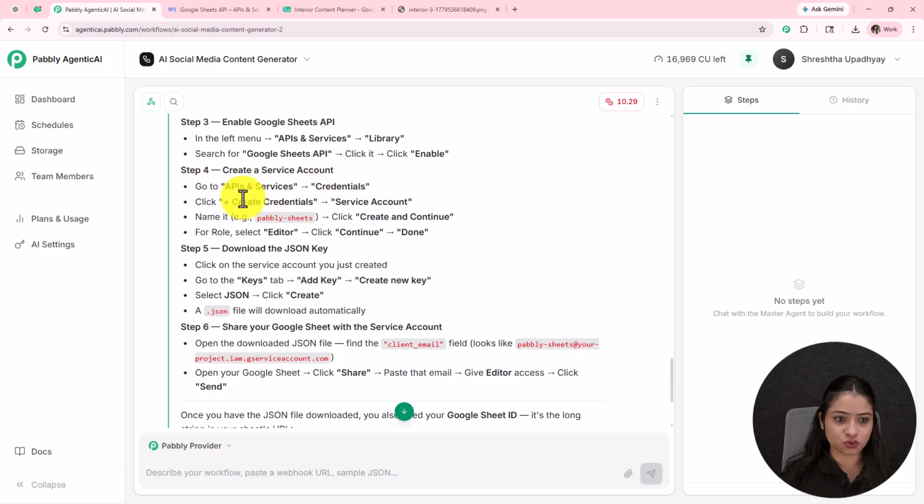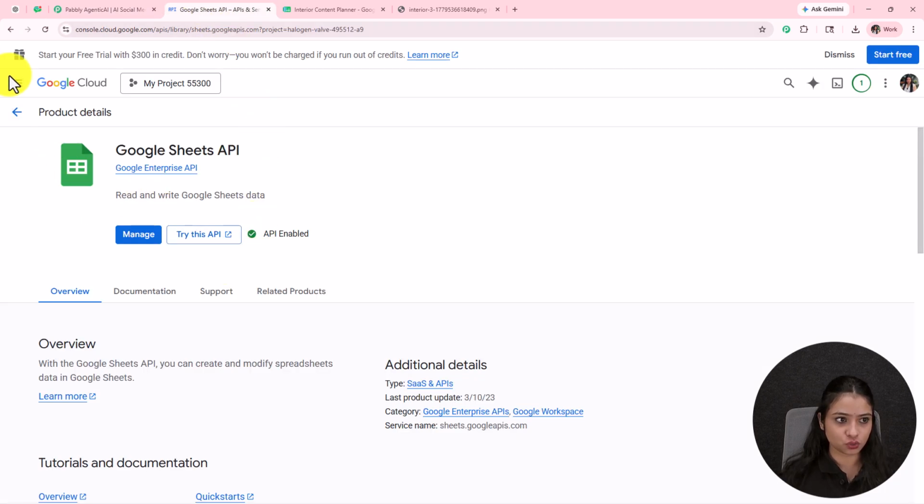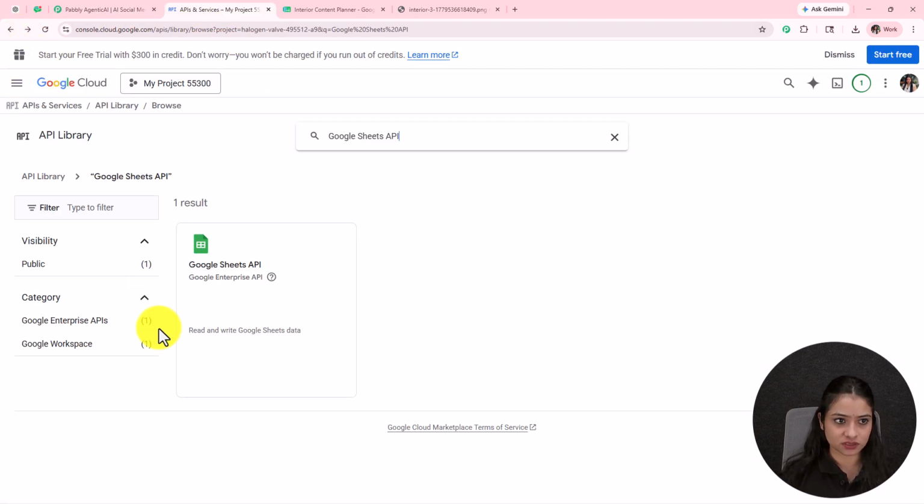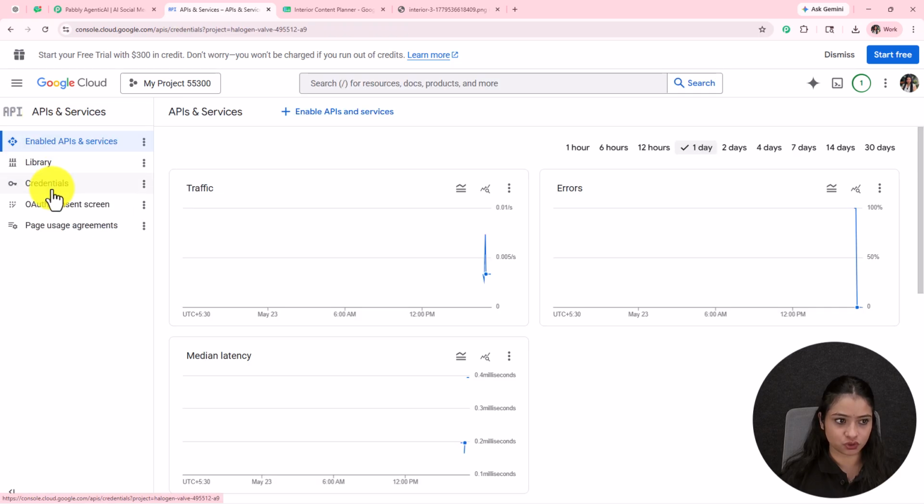Here we go to APIs and services, where we will find credentials. There we simply click on the create credentials button and go to service account. We will name it, and if we have already done that, we can simply click on continue and provide editor as a role.